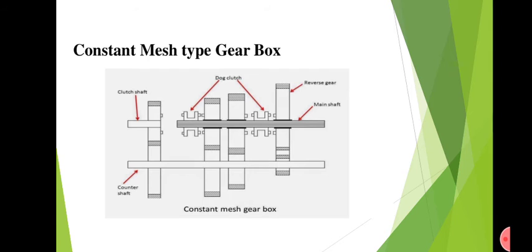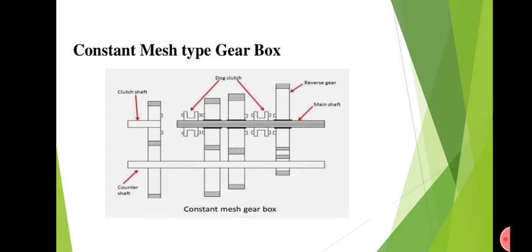All the gears in the lay shaft as well as the main shaft will be rotating, but the power is transmitted only when those dog clutches are engaged. You can see here 2 dog clutches are available. When these dog clutches engage the corresponding gear, that particular power will be transmitted.